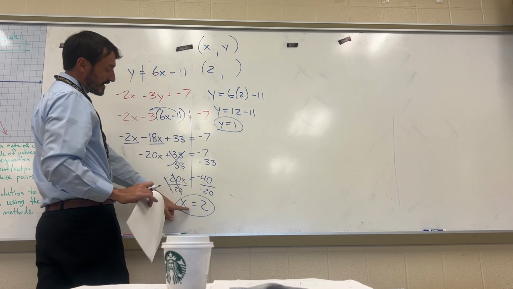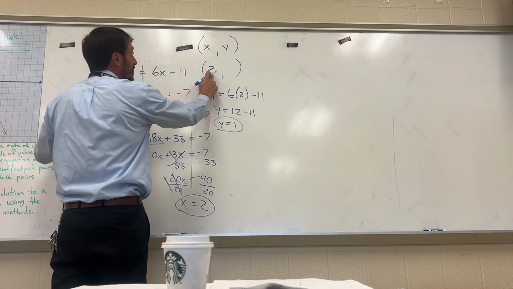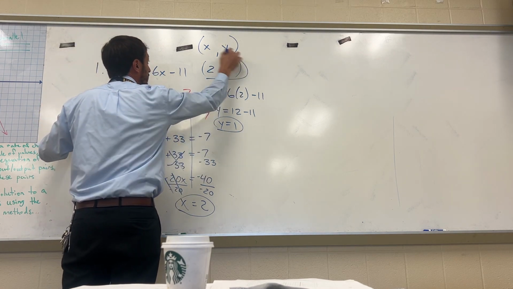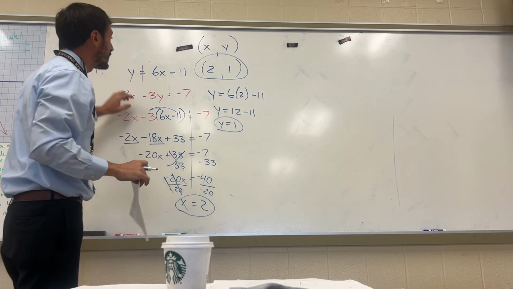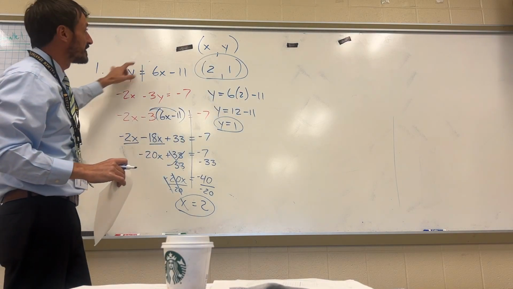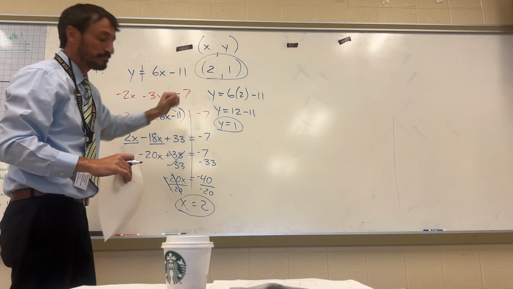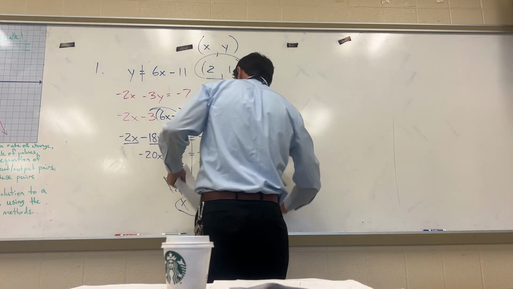So we have an x value of 2, we have a y value of 1. That means our x value is 2, y value is 1, and this is our point of intersection. So if we were to graph these 2 lines on a graph, they would intersect at 2, 1. Okay? All right, next.